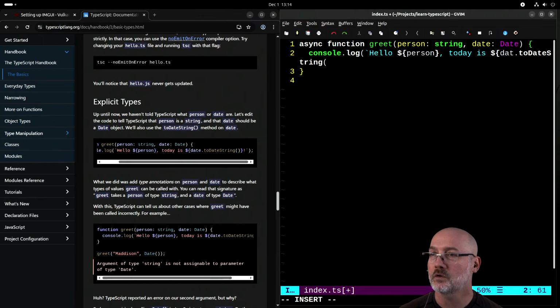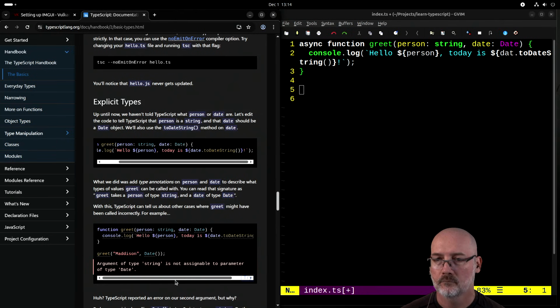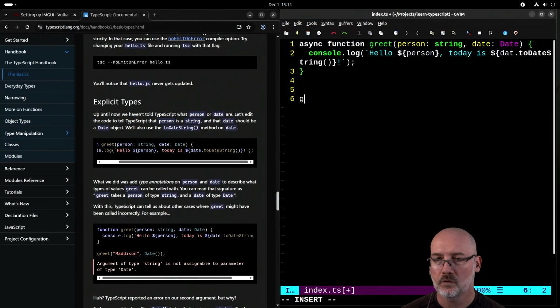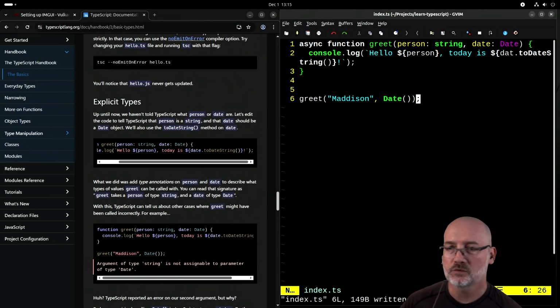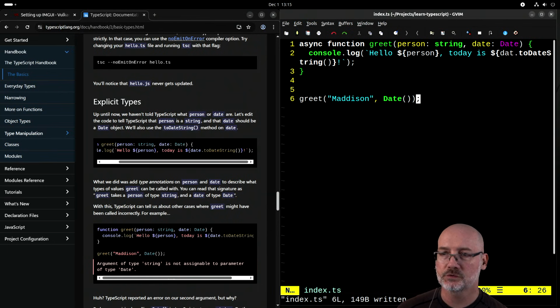Then we should look and see if it catches errors inside the format strings. Okay, so then if we do greet, what we did was add type annotations on person and date. Descriptive types of values can be called with.